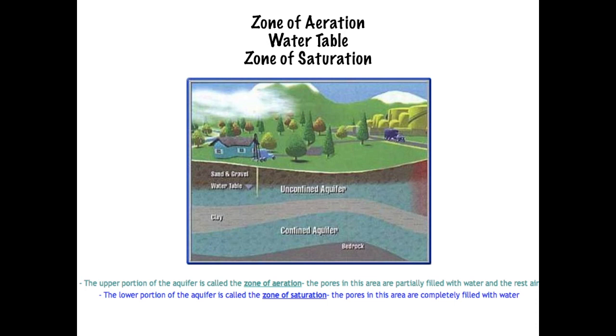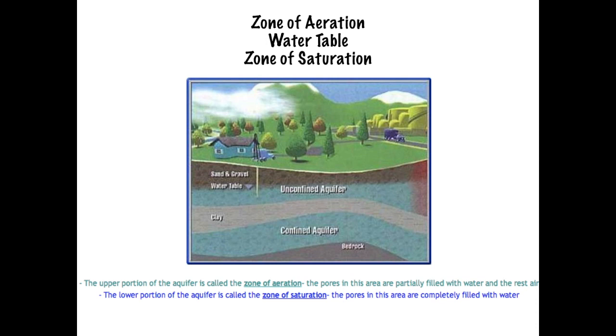Now, here's one more term, and that term is the water table. The water table is just the top of the zone of saturation. So if we have a drought and the zone of saturation drops, well, so does the water table. So the top of the zone of saturation, that's the water table. As the water table rises, maybe it's raining consistently, the aquifer is going to be filled with water, so the zone of saturation is going to rise. That's what's happening. The water table is going to rise.